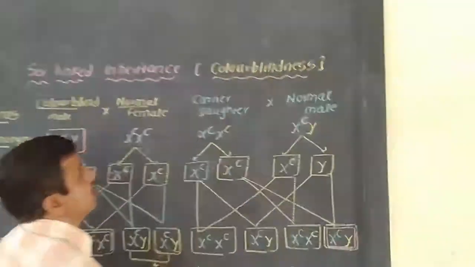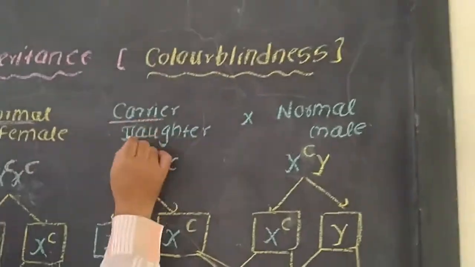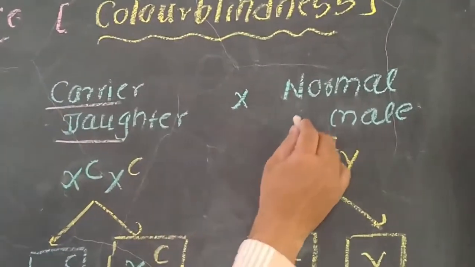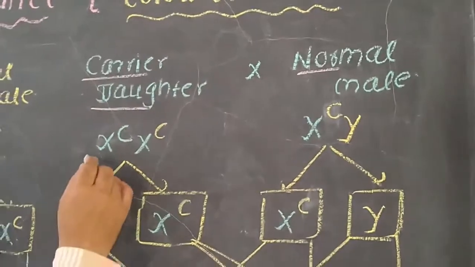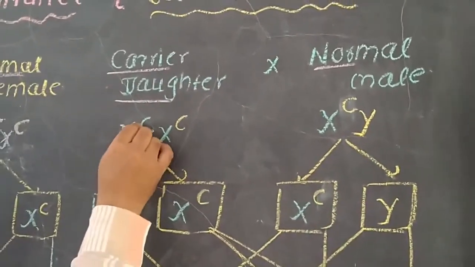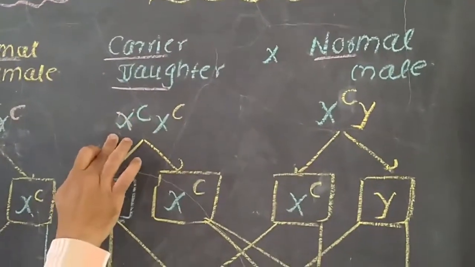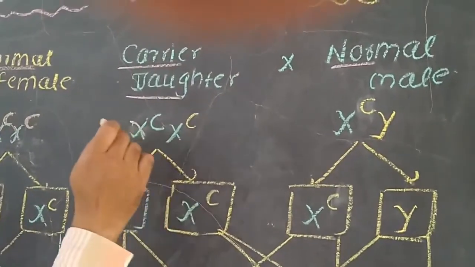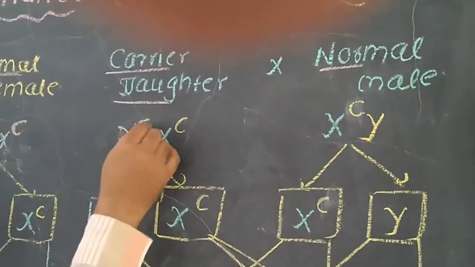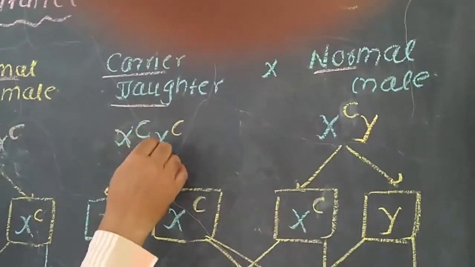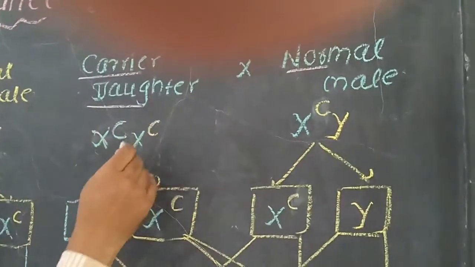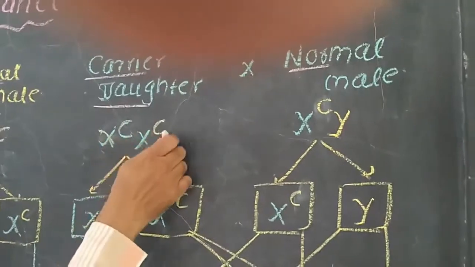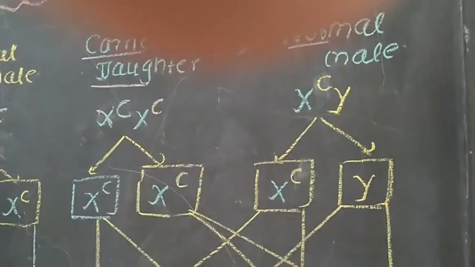In the next cross, this carrier daughter will be married with the normal male. Then again its genotype: the daughter contains XX chromosomes. On one X chromosome is the capital C, the dominant gene, and the other X chromosome contains the small c, the recessive gene. Due to the presence of these genes, she will be a carrier.